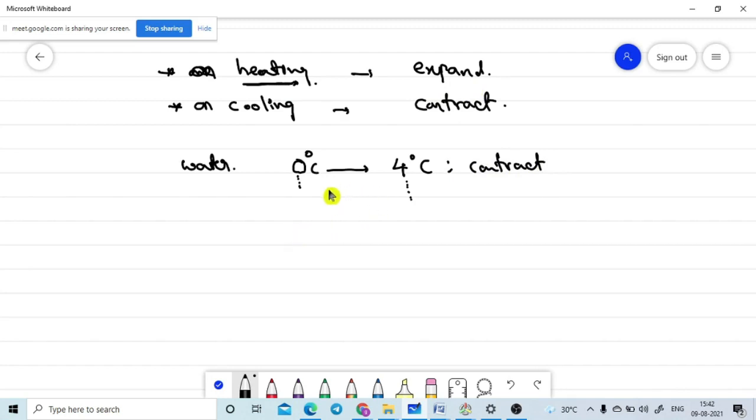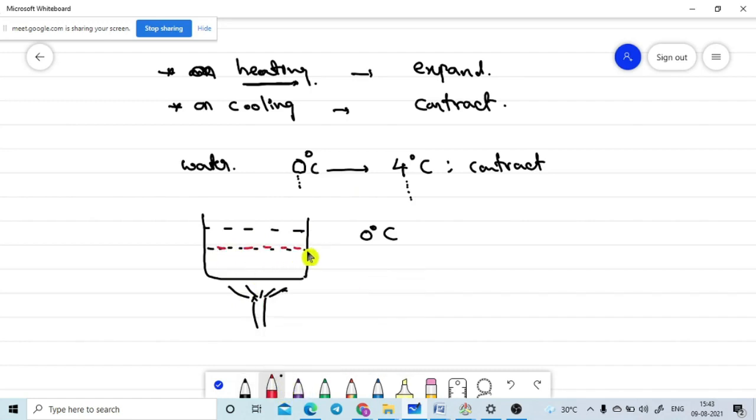So it is a peculiar property of water. Water will contract while heating from 0 degrees to 4 degrees centigrade. If you take water in a bowl, let's assume it is at 0 degrees centigrade, and I am heating this water with the help of a gas burner. If the temperature rises from 0 to 4 degrees centigrade, the water level will decrease first. That means it will contract. After that, as the temperature keeps rising, it will expand.